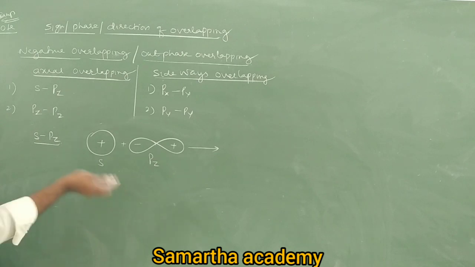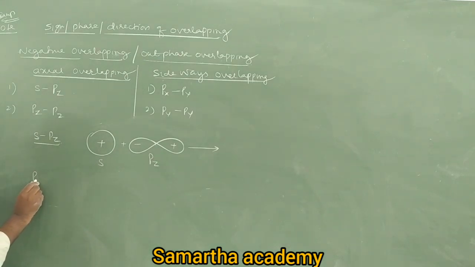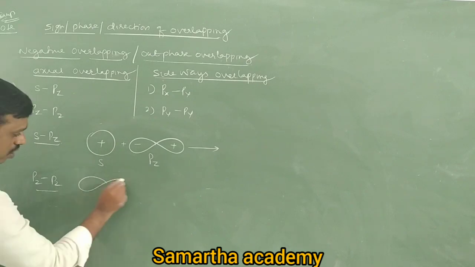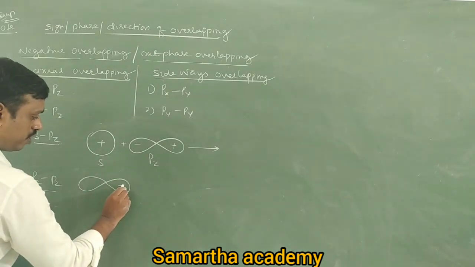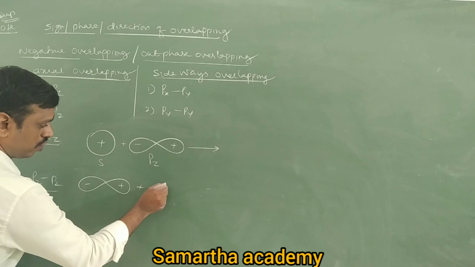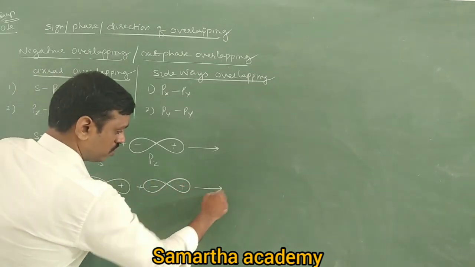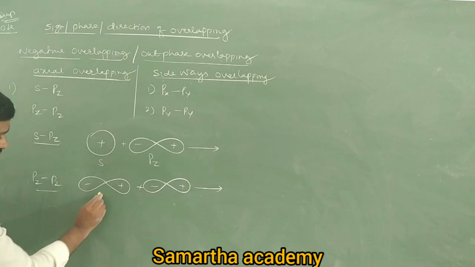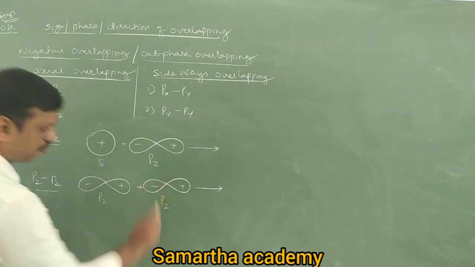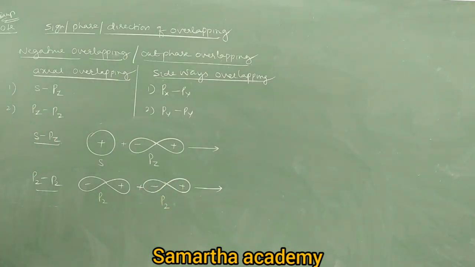Similarly, pz over pz. Come on, tell me. Pz of one atom, take positive negative, pz of another atom, negative positive. So this is pz, pz. This is also negative overlapping. These two are negative overlapping as well as axial overlapping.